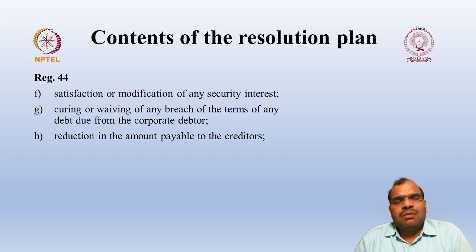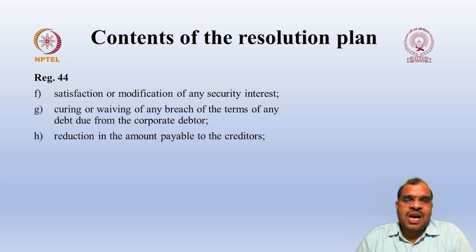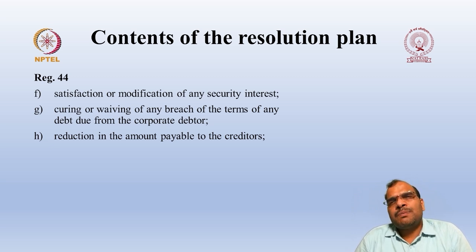Okay, but one ideology is that when you are accepting a lesser amount, in the short run that may not be beneficial to the financial creditor, but in the long run, if you look at the economy as a whole, whatever he is recovering from the corporate debtor, this financial creditor can invest somewhere else. That is, reinvestment is also possible.